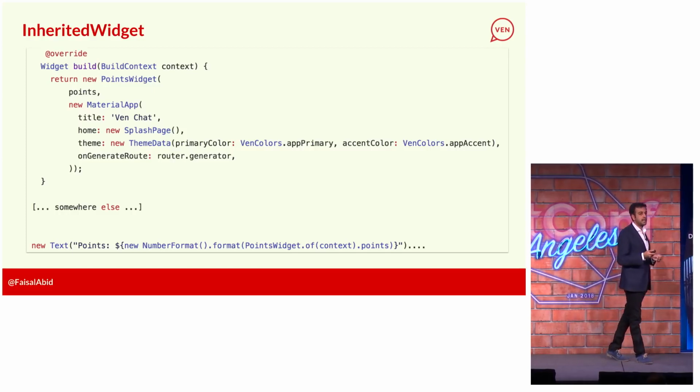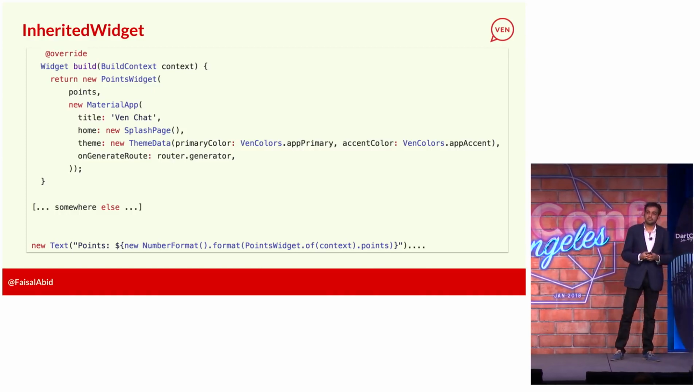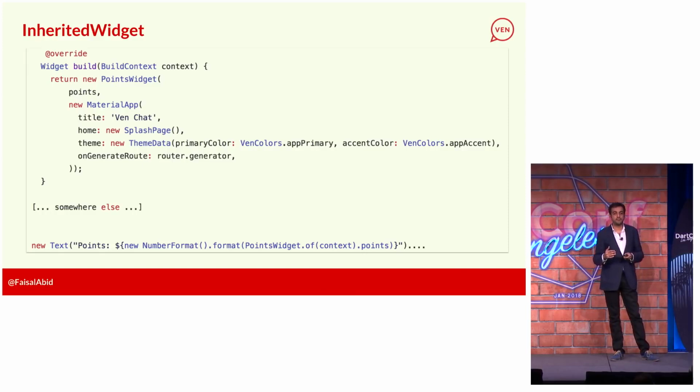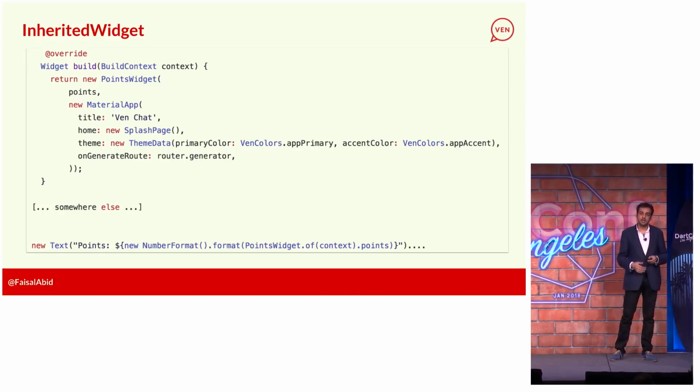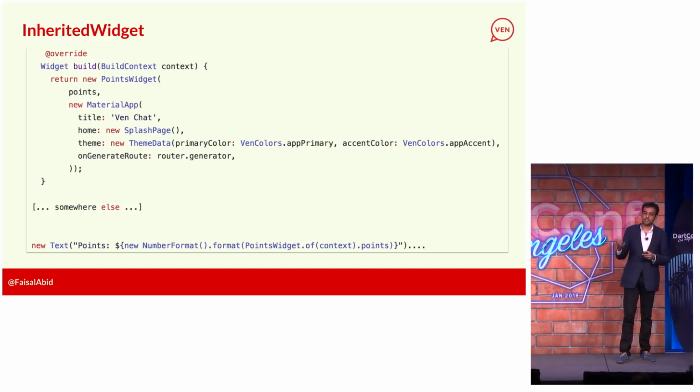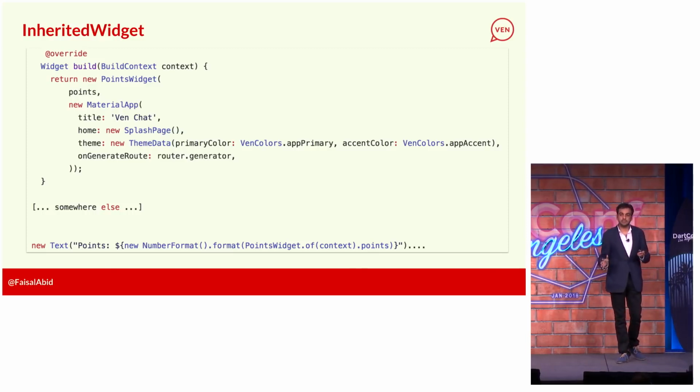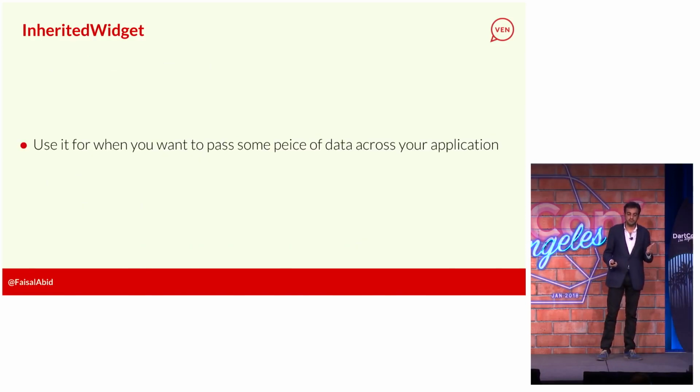This is really useful because it helps you save memory state also. Rather than opening tons of listeners and then forgetting to close them, that's a problem that I kept running into, where I kept forgetting to cancel the stream subscription. And I kept running into widgets being updated in the background and causing all sorts of issues. So inherited widget is your friend.